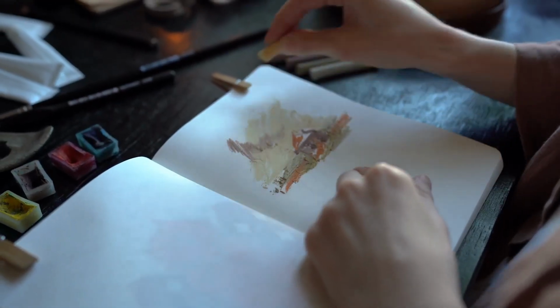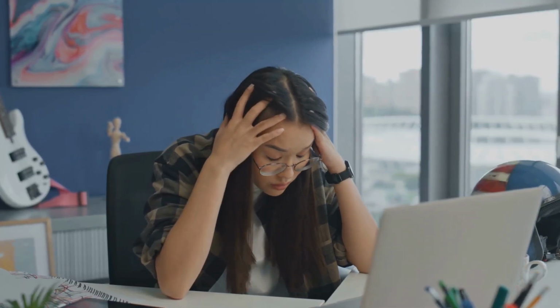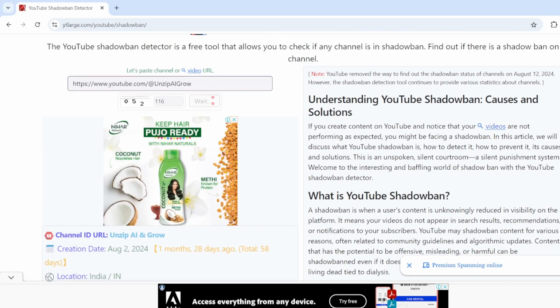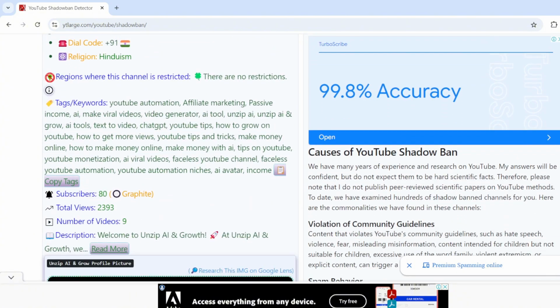Now that you're equipped with the tools to create stunning ink stories, let's talk about something that could be affecting your visibility on YouTube: shadow banning. Head over to this website. In this case, I will be using my channel link. And as you can see, it clearly suggests there are no restrictions.